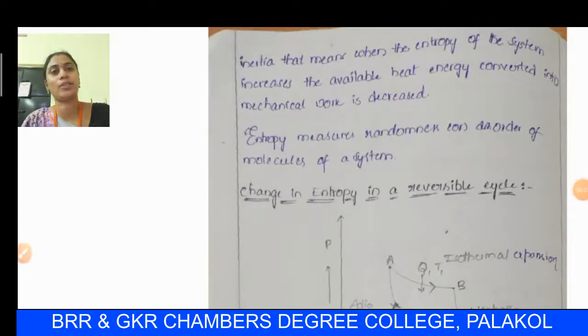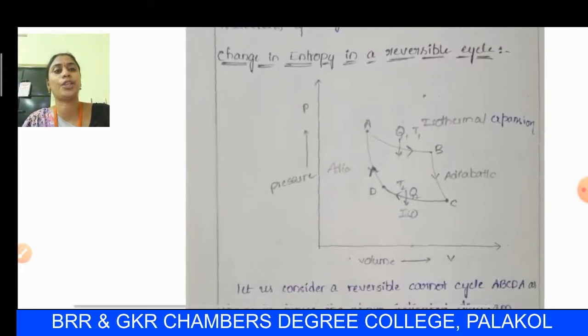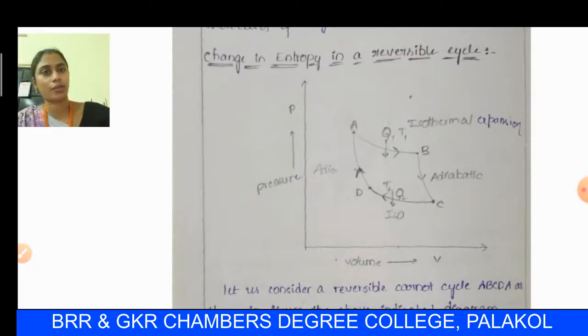In our previous session, we discussed entropy and its physical significance. A thermal property of a body which remains constant during an adiabatic process is said to be entropy. Here, our concept is the change in entropy in a reversible cycle.